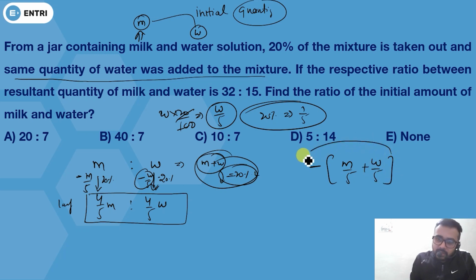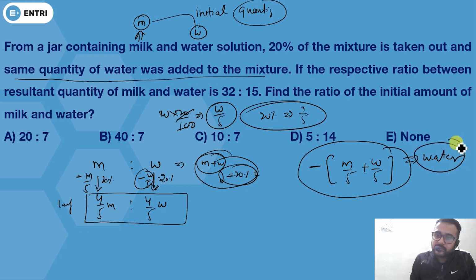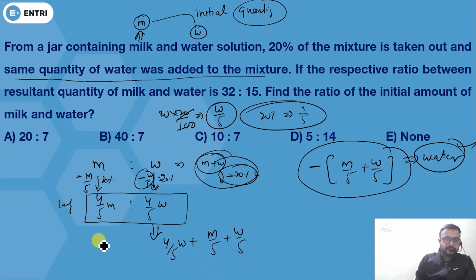It means this same quantity of water you are adding here. So what you will get is 4 by 5 W plus M by 5 plus W by 5. And what will your milk be? Milk will be the same.